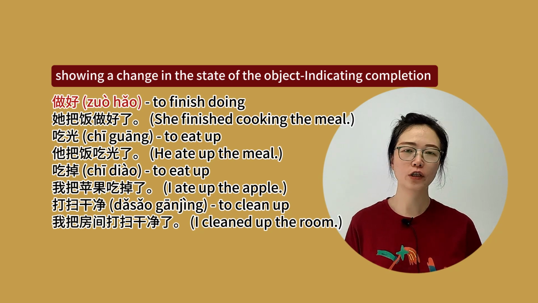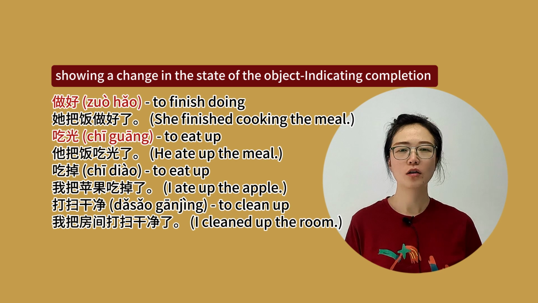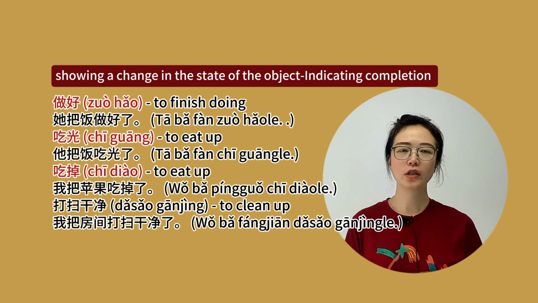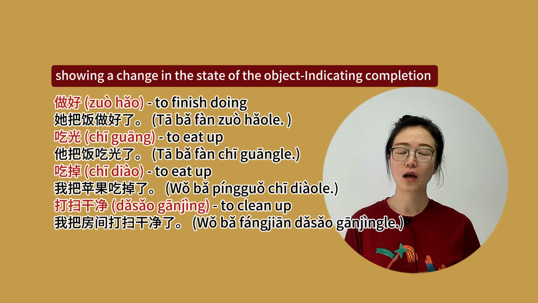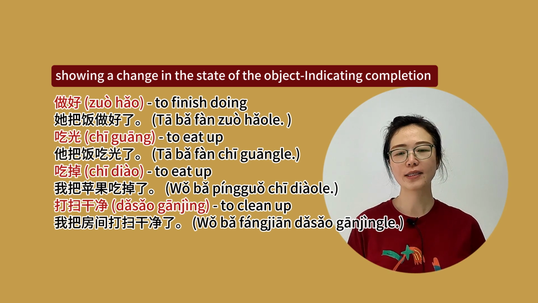Showing a change in the state of the object. 做好 to finish doing. 他把饭做好了。吃光 to eat up. 他把饭吃光了。吃掉 to eat up. 我把苹果吃掉了。打扫干净 to clean up. 我把房间打扫干净了。